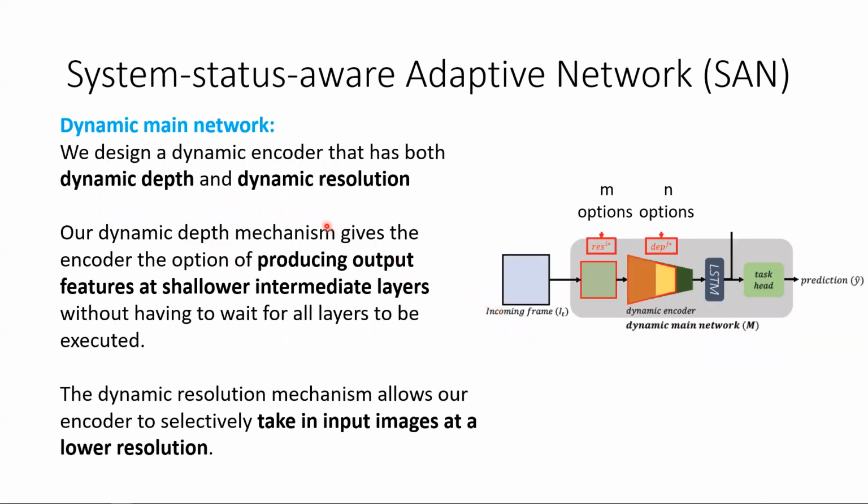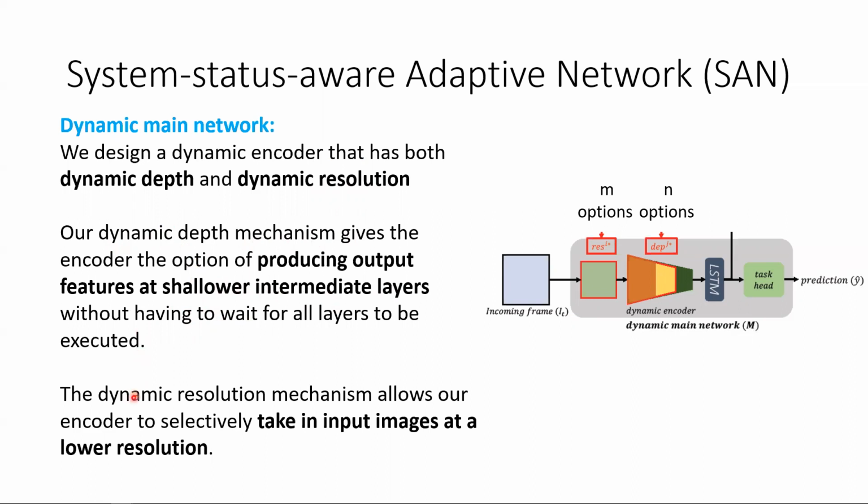Specifically, our main network has a dynamic encoder that has both dynamic depth and dynamic resolution. A dynamic depth mechanism gives the encoder the option of producing output features at shallower intermediate layers without having to wait for all the layers to be executed, which effectively reduces the amount of computation required.